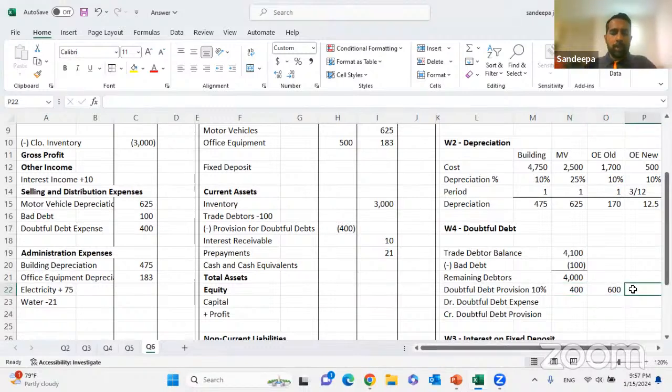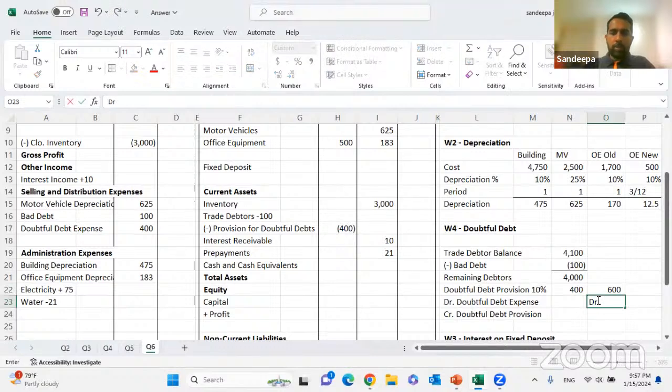Then you will be passing the double entry like something like this. Debited to doubtful debt provision. Debited to doubtful debt provision by 200 rupees. Credited to doubtful debt expense 200.